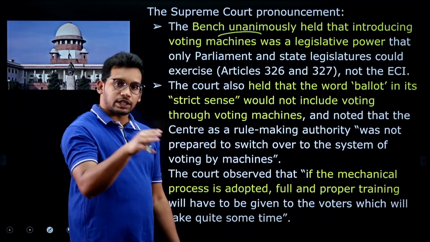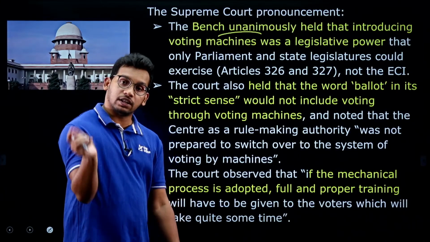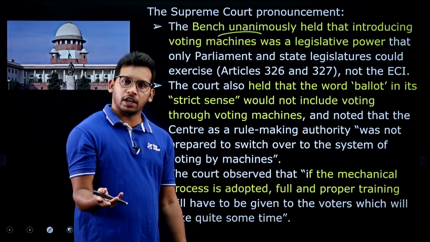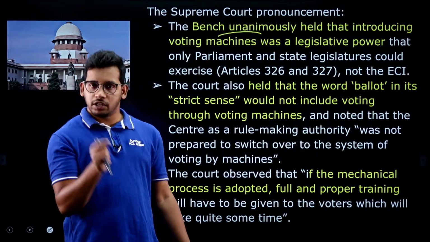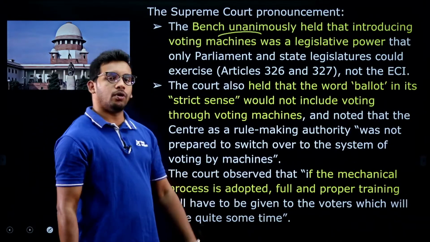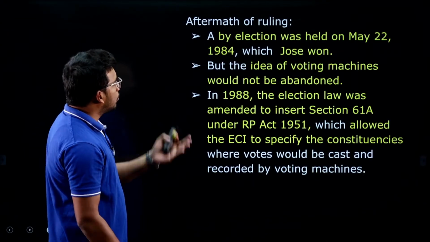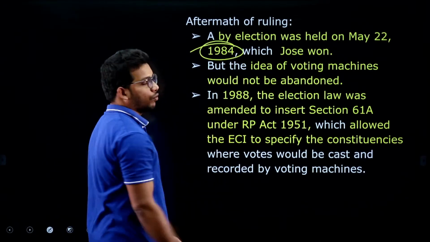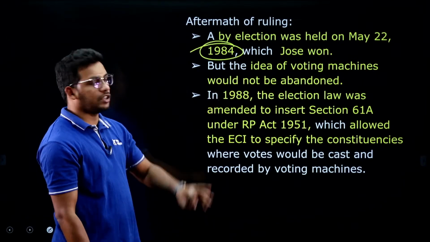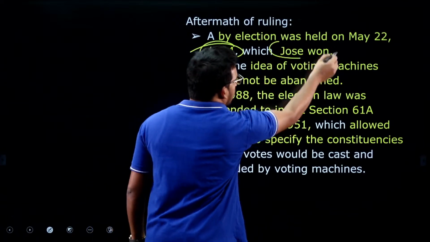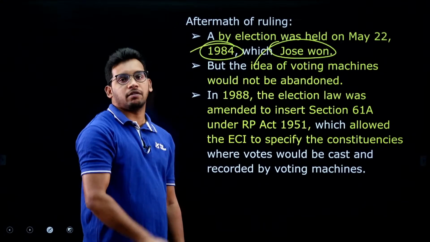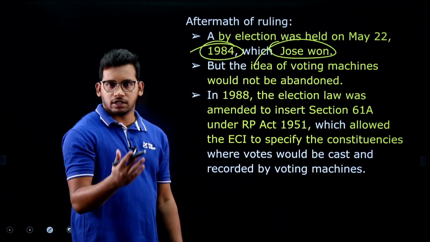So the Supreme Court quashed the election and asked to conduct it again, because there was no legal backing and no proper training, you used it on your own on a trial basis. But this is democracy, and every individual vote is important. That's what the Supreme Court said. They conducted the election again on May 22nd, 1984, approximately 40 years ago, with ballot paper voting, and now Jose has won. Earlier Sivan Pillai won when EVMs were used.